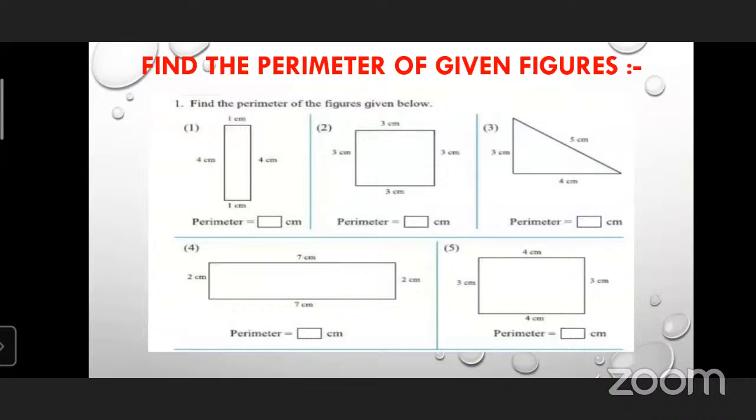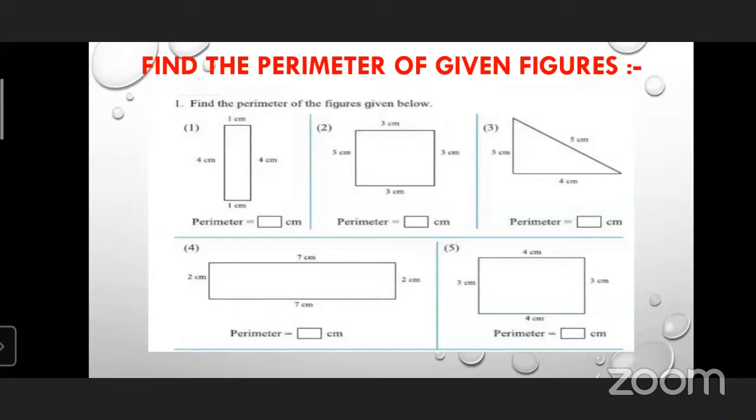Yes, very good. Here various figures are given, and for each figure you have to calculate the perimeter. First, you have to recognize which figure is given. Don't hurry. First, you have to tell what is the name of the figure. Can you tell me the first figure? Rectangle. Very good.